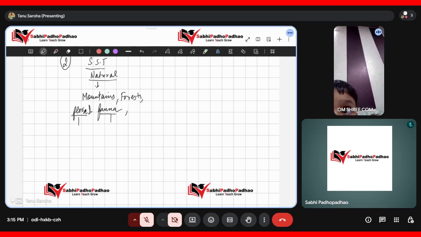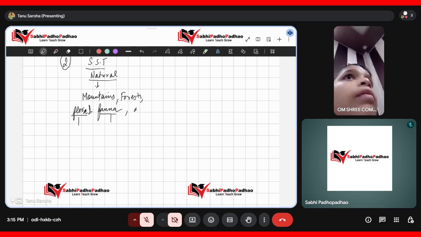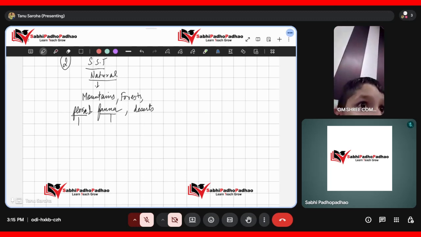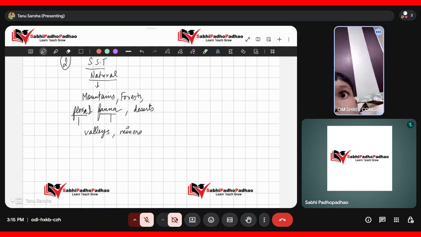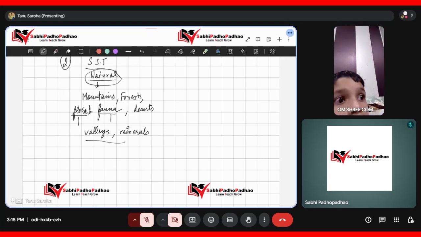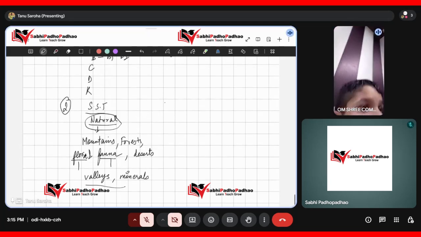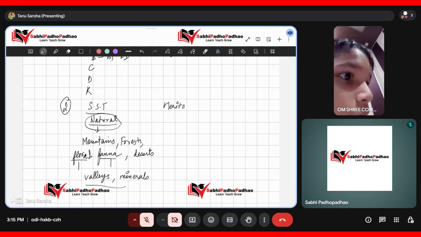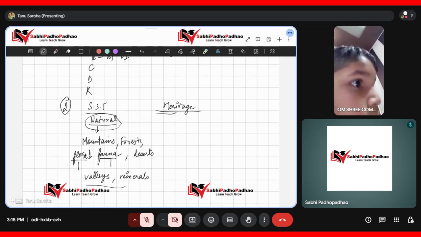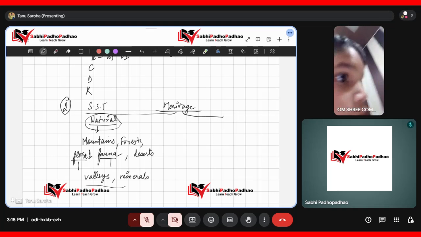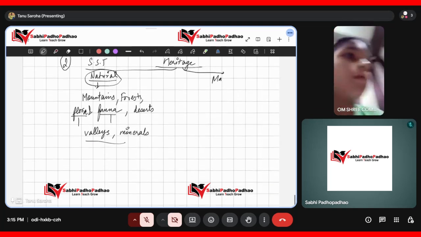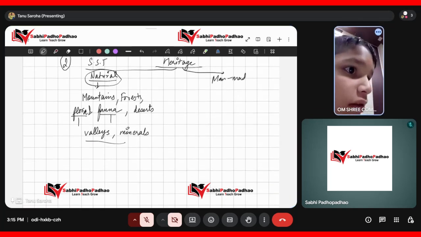Then we have deserts, valleys, and natural resources, for example minerals. So these are the natural heritage of India. We can say that heritage of India can be classified into two parts, natural heritage and man-made heritage.